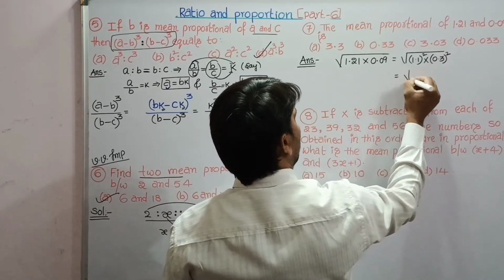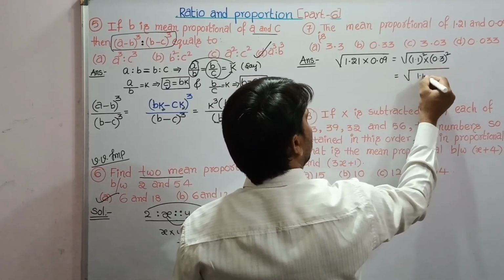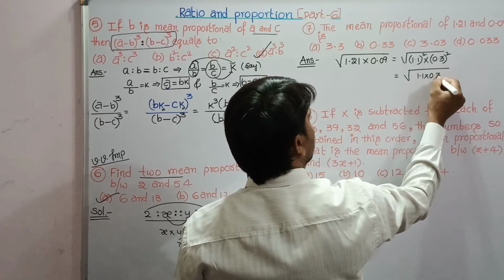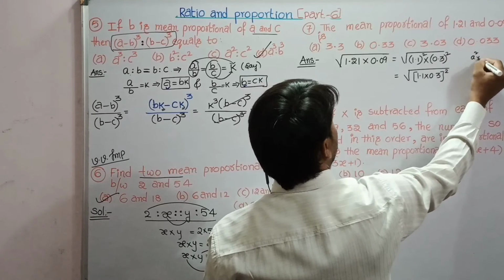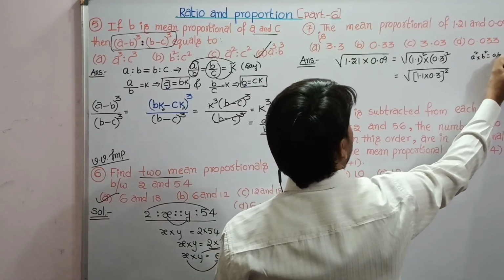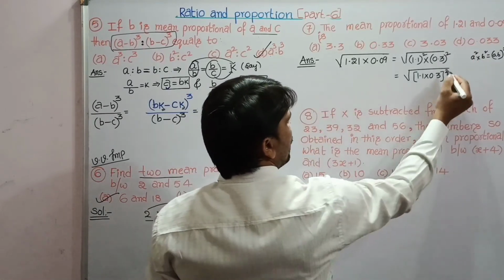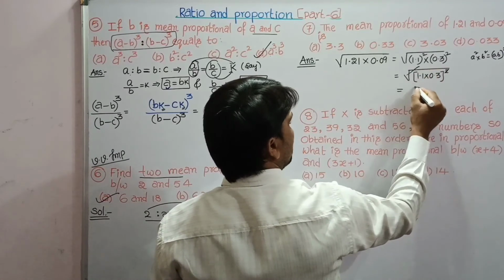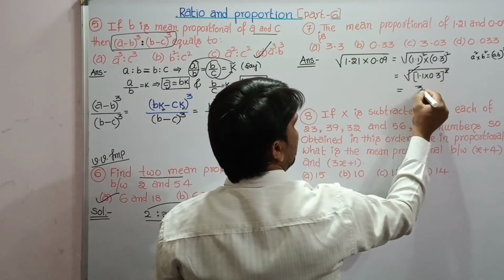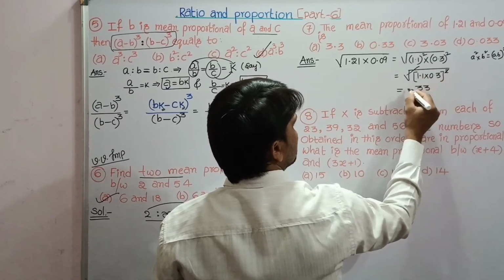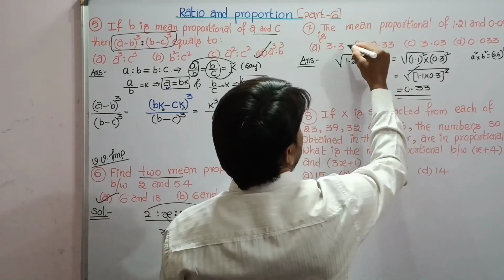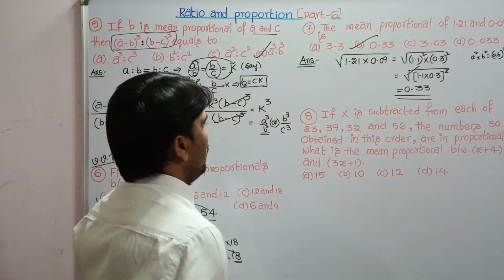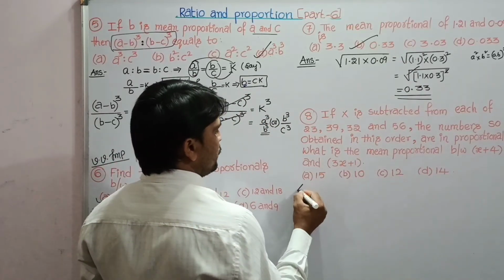So that is under root of 1.1 into 0.3 whole square. As a square into b square equal to a into b whole square. Okay, square root gets cancelled. 11 3s are 33, but we have two decimal places. So that is 0.33 is our answer. B is our answer. Next question, 8th one.